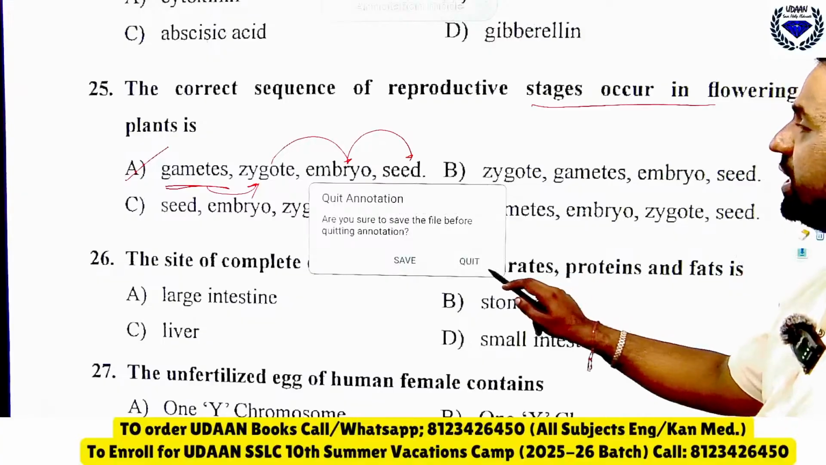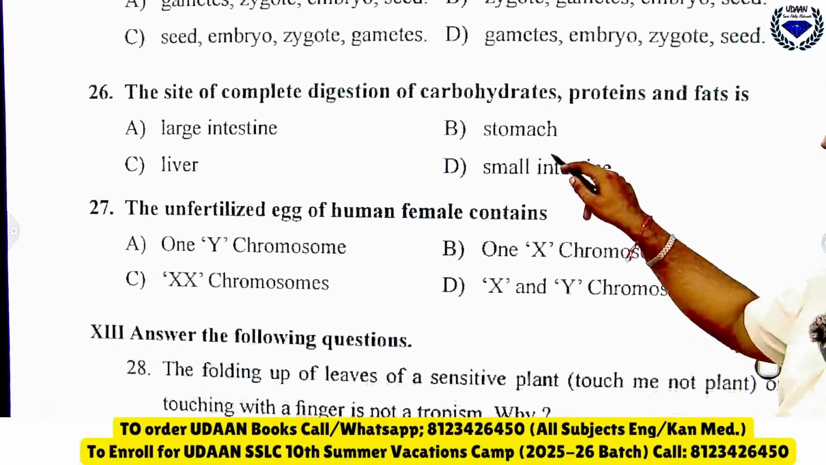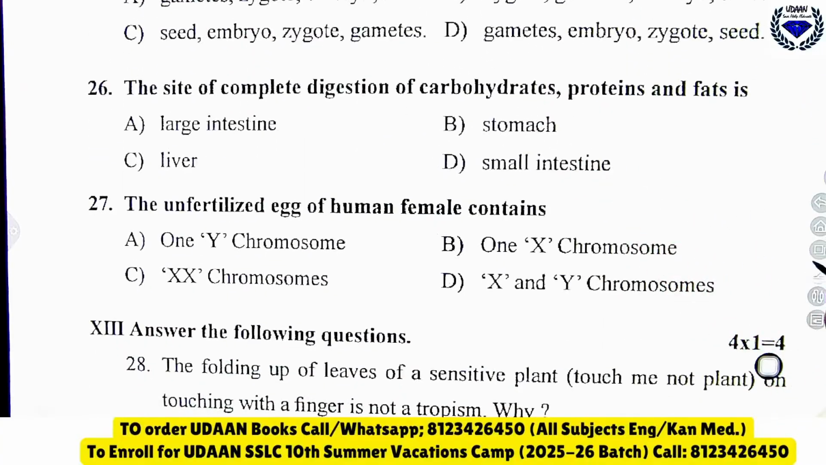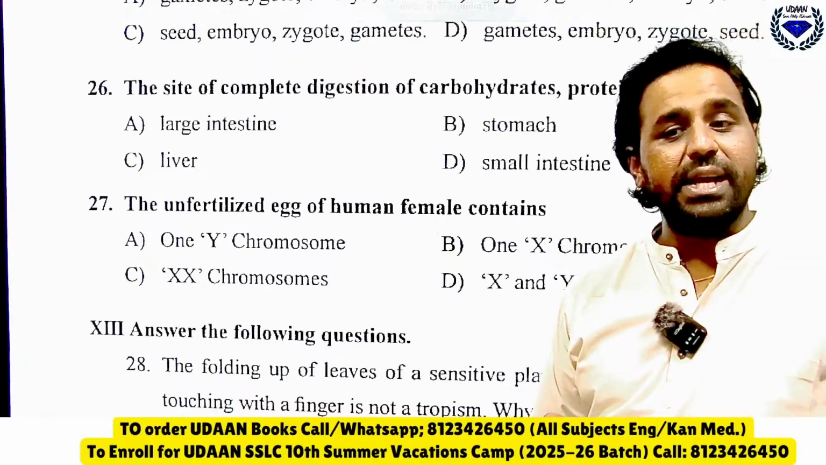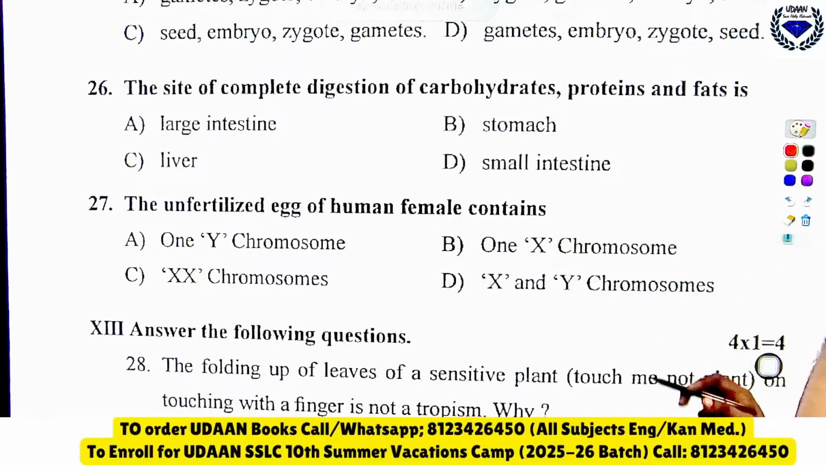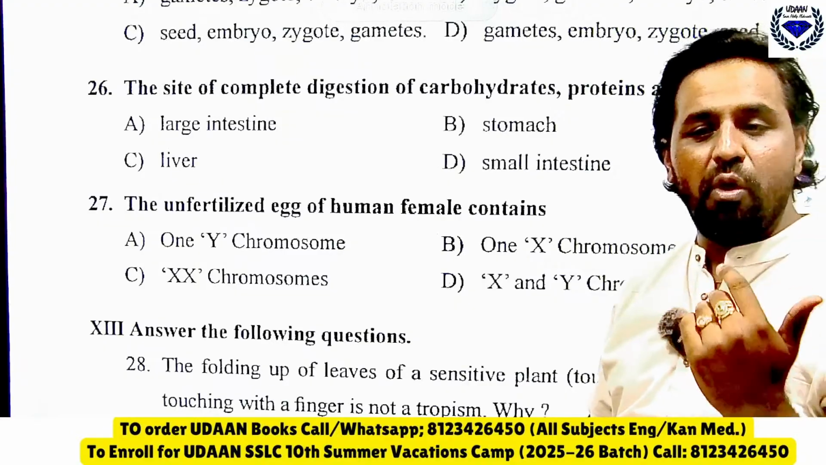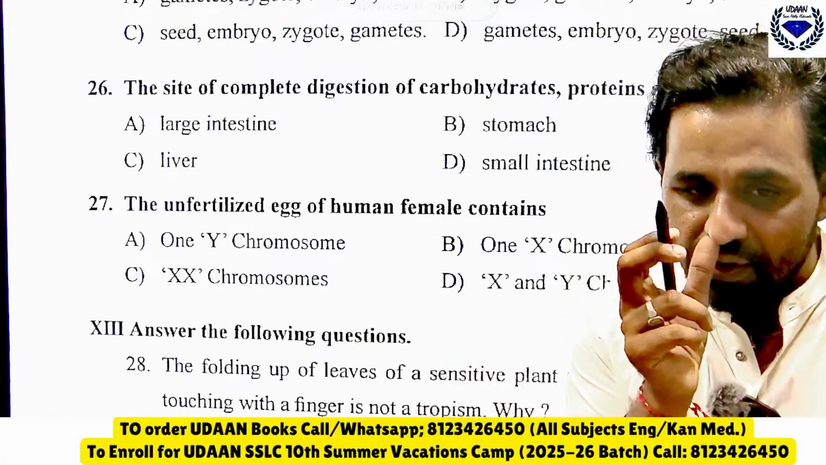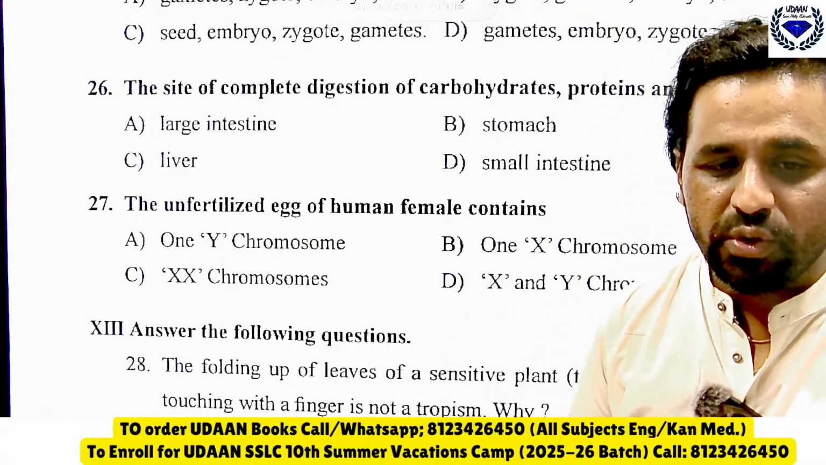Then the second one: the site of complete digestion of carbohydrates, proteins and fats is. So which is the site of complete digestion of food? Tell me, which is the site of complete digestion of food? Is it stomach, large intestine, liver or small intestine? So let me know the answer fast. So Girish, let me know the answer dear.